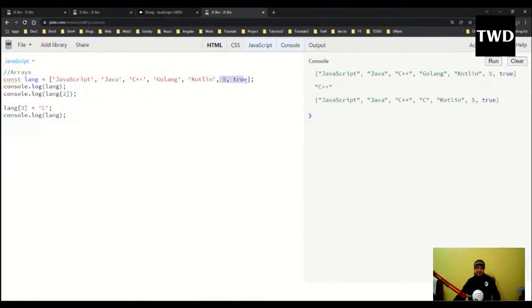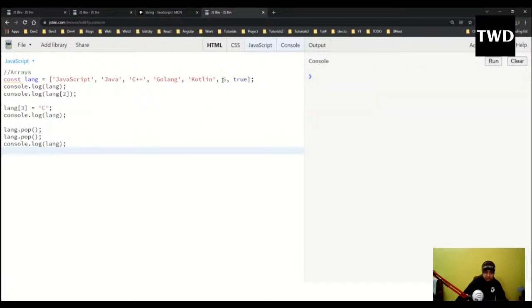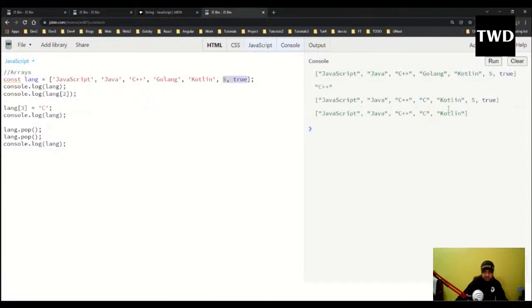So we can remove something from the end of this array, like 5 and true, because everything else is a string, and these are a number and a boolean, so I can remove them. How can I remove it? I can remove it by lang.pop. I'll do it 2 times, lang.pop. So what does this do? Dot pop removes from the end of the array. I'm doing it 2 times, so 5 and true will be removed. See, this is the third console.log of lang, and 5 and true are removed.